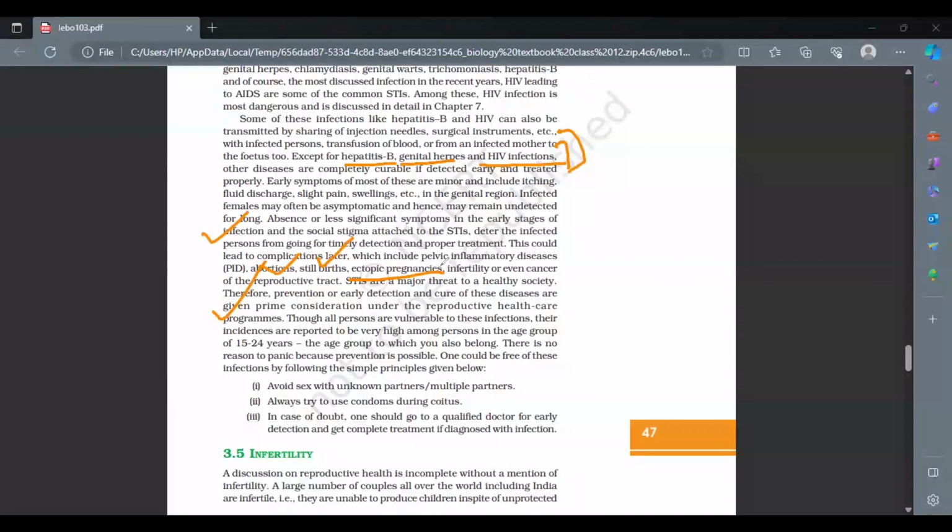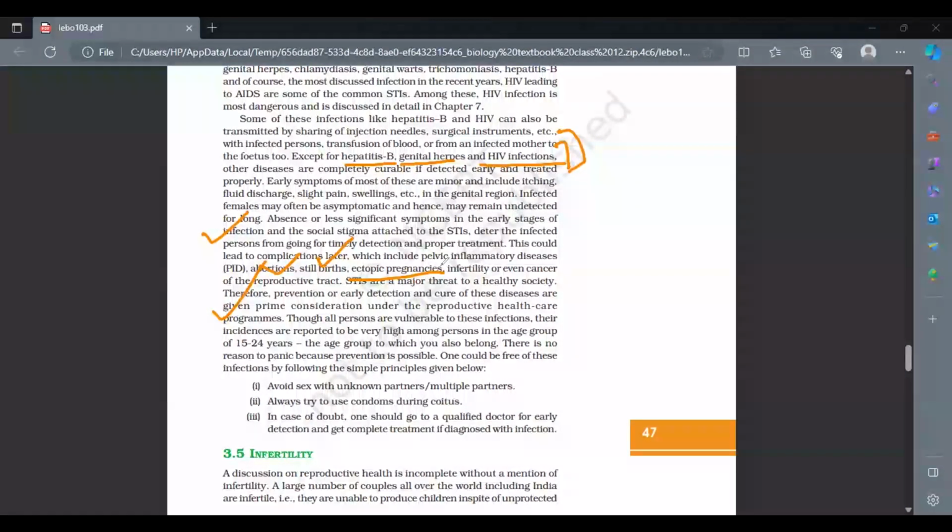Now, such types of ectopic pregnancies need to be aborted as soon as possible. If it has not been diagnosed in early stages, then obviously some kind of surgery needs to be performed so that these pregnancies can be aborted. So again, STIs can have such a grave effect. We talk about stillbirths also, where the environment inside the uterus is not enough to allow the baby to live properly. Then we have even cancer of the reproductive tract. So obviously, the STIs can be cured to some extent also.